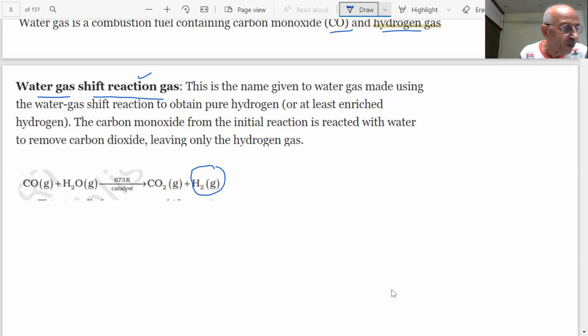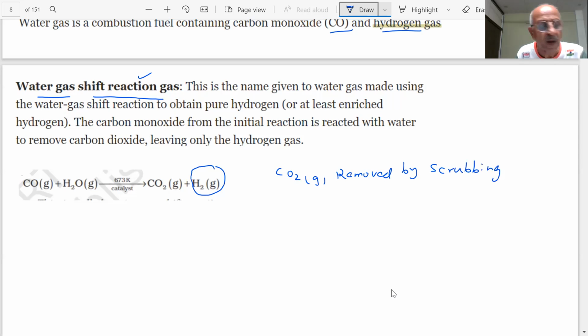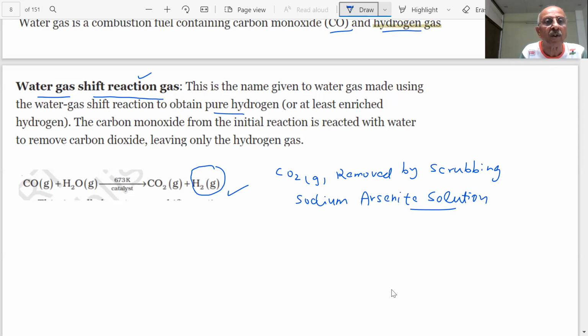Student, so what do they do? Carbon dioxide is removed by scrubbing with sodium arsenide solution. So what you get is pure hydrogen or enriched hydrogen, large amounts of hydrogen gas.